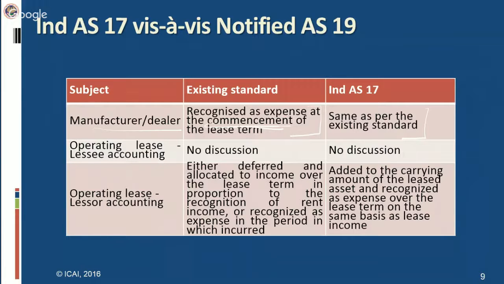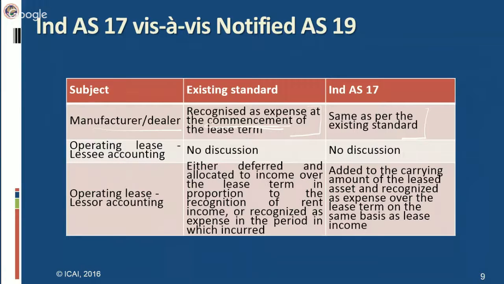Operating lease, again we have two books: one in the books of lessee and one in the books of lessor. In the books of lessee, what will be the treatment of initial direct cost for operating lease? Nothing has been mentioned in the standard. Similarly, in Ind AS 17 also nothing has been mentioned. They have kept silent.